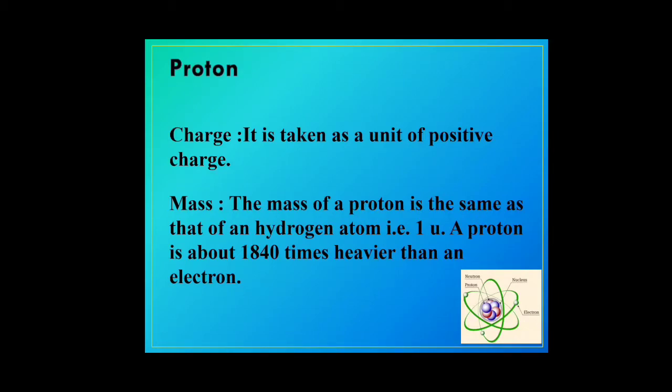So the proton is positively charged, and the weight of a proton is taken as 1 unit, 1 atomic unit, or it's also compared to that of 1 hydrogen atom. And why do we compare it with a hydrogen atom? Because a hydrogen atom consists of 1 proton and 1 electron. And as we discussed, the electron is very negligible because its mass is about 1 upon 1840 times that of a proton. So it is negligible, and that's why we compare a proton to a hydrogen atom.